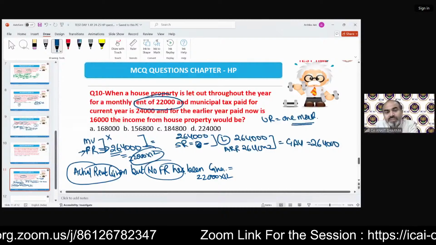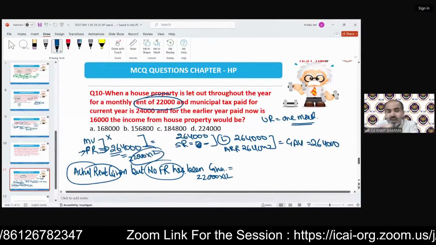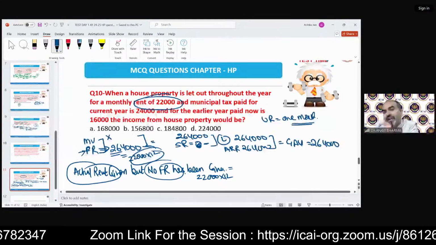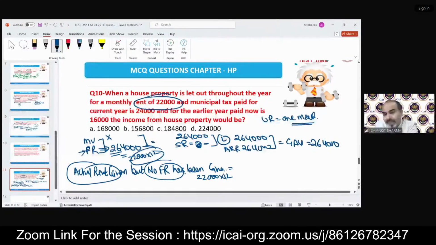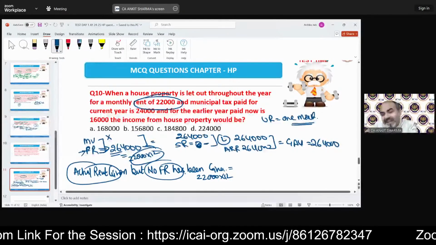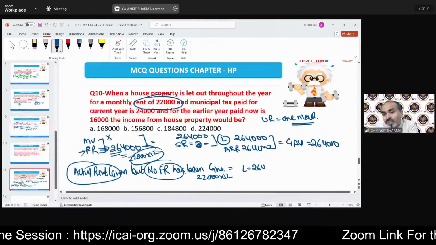That will come 264, whether unrealized rent exists or not, whether there is vacancy or not. You need to take the fair rent for the full year. But because there is unrealized rent, the answer will change.